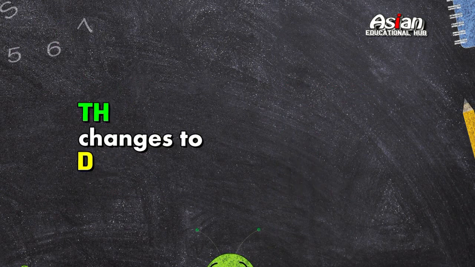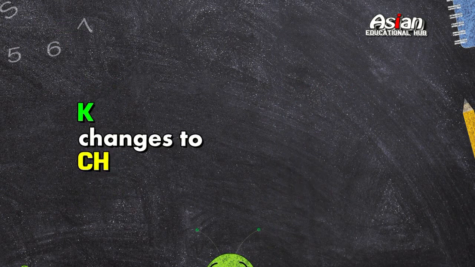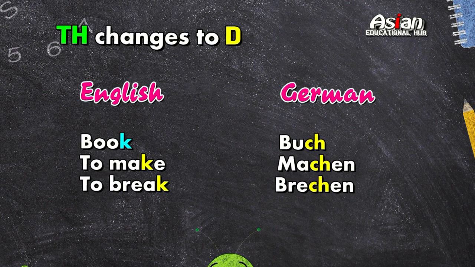Some words ending in TH in English change to D in German. For example, bath, so bath changes to Bad, and thing becomes Ding. To thank, that becomes danken, and thorn becomes Dorn in German. K changes to CH in German. For example, book, so it is Buch. To make, machen, and to break, brechen.